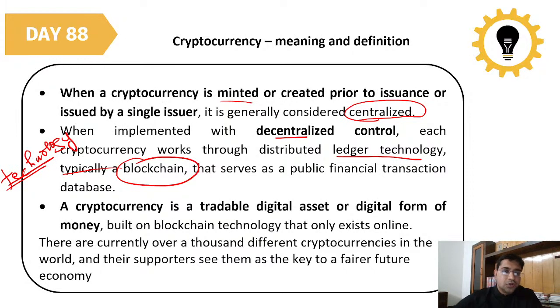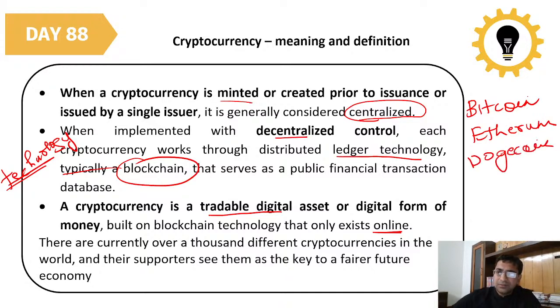Okay, so a cryptocurrency is a tradable digital asset, a digital form of money built on blockchain technology that only exists online. There are currently over 1,000 different cryptocurrencies in the world, and their supporters see them as a key to a fairer future economy. So the most important ones are Bitcoin, Ethereum, Dogecoin, all these names which I remember. There are various other things as well.